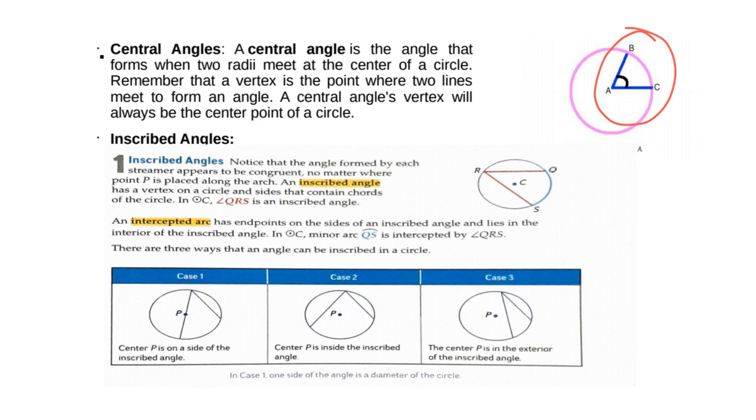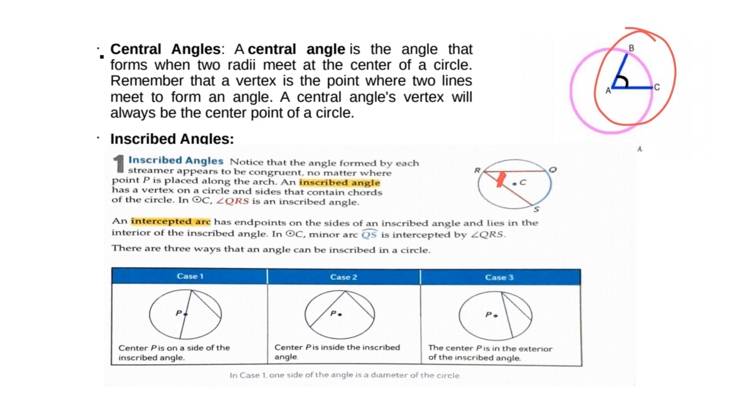Now, the inscribed angle is the angle formed in the interior of a circle when two chords intersect on the circle. So this angle has a vertex on a circle and sides that contain chords of the circle. For example, in circle C, we have QRS. This angle is an inscribed angle.